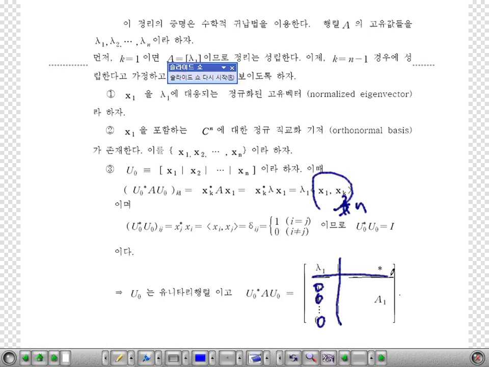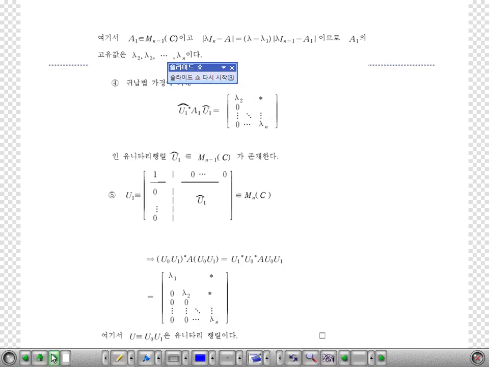So we have this type of block matrix. So we have a unitary matrix U naught, and U naught star times A times U naught is a block matrix that looks like this.